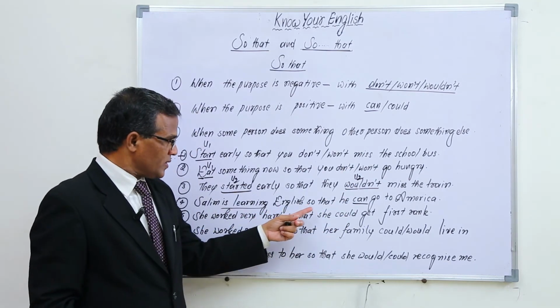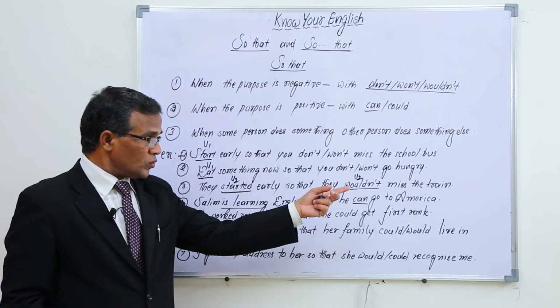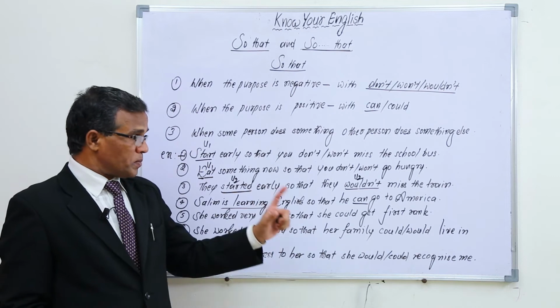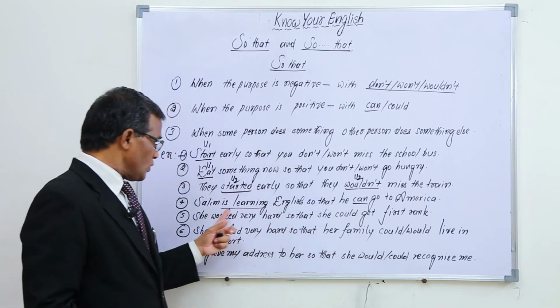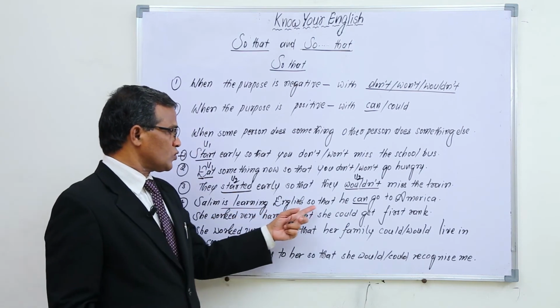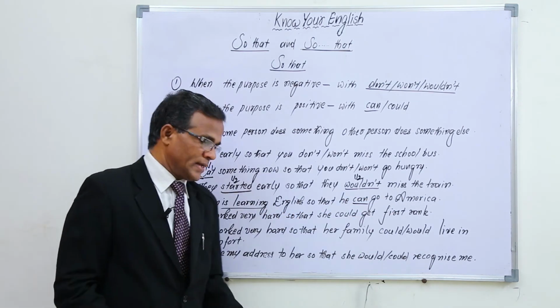Salim is learning English. Purpose is to go to America. So his purpose is to go to America, so he is learning English. So to say, Salim is learning English so that he can go to America.